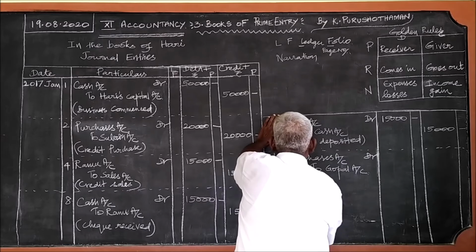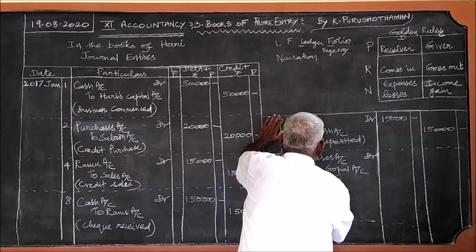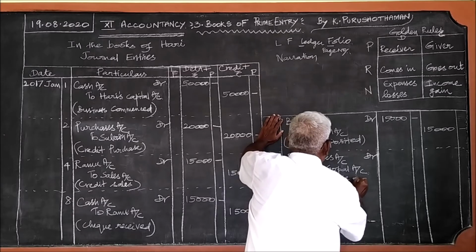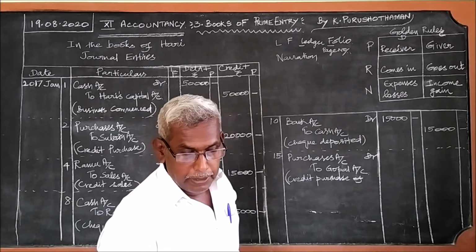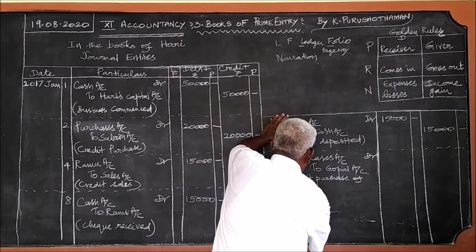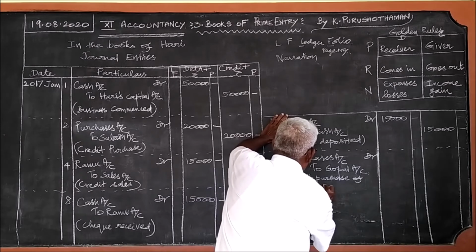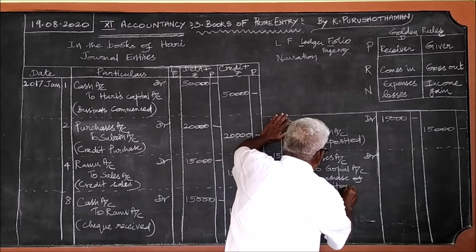Narration: credit purchase of sports items.